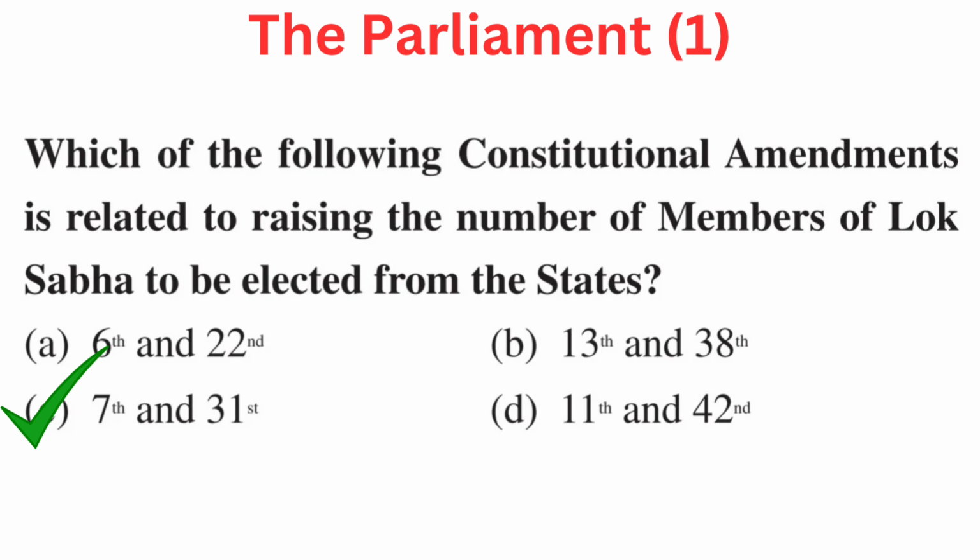Your question is, which of the following constitutional amendments is related to raising the number of members of Lok Sabha to be elected from the states? Your options are A. 6th and 22nd, B. 13th and 38th, C. 7th and 31st, or D. 11th and 42. Right answer is C.